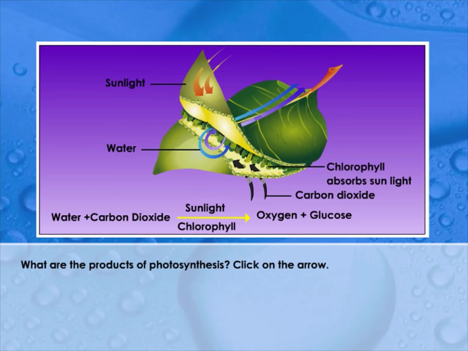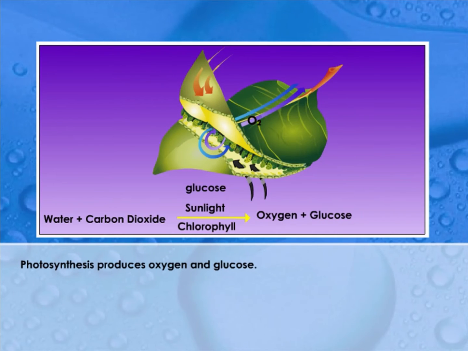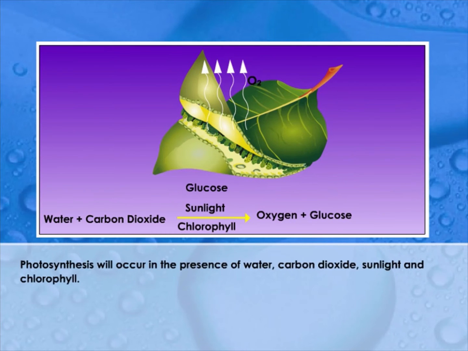What are the products of photosynthesis? Click on the arrow. Photosynthesis produces oxygen and glucose. A chemical change has happened. New substances are produced. Photosynthesis will occur in the presence of water, carbon dioxide, sunlight, and chlorophyll.